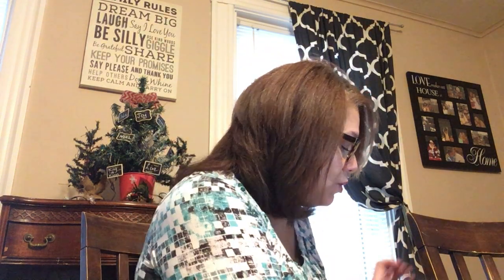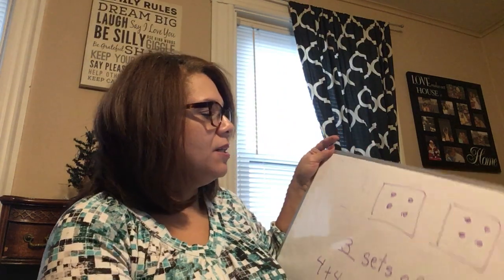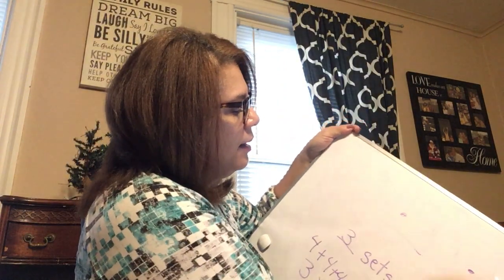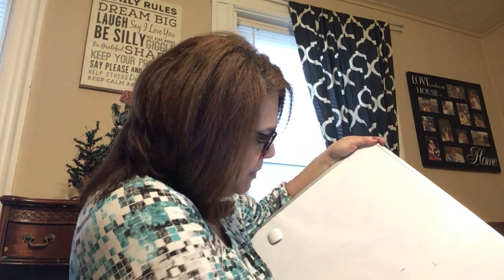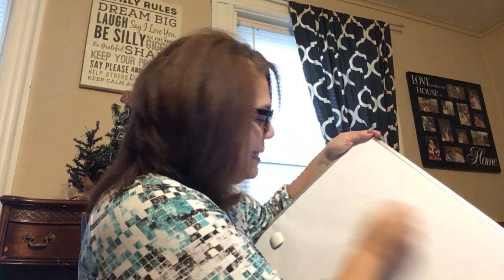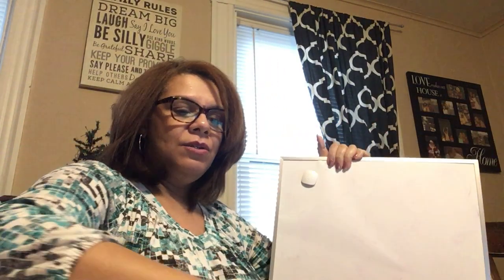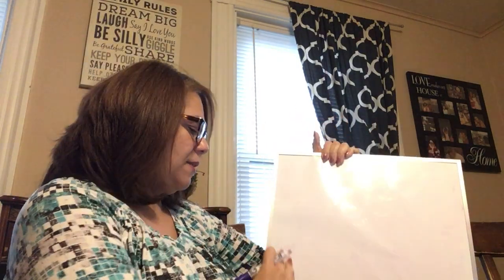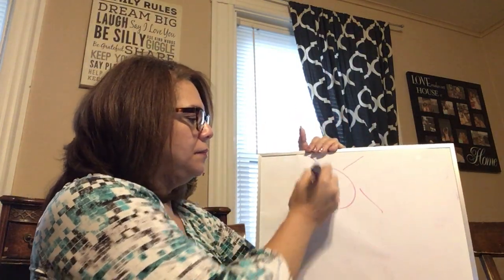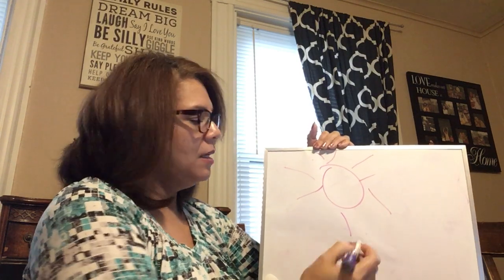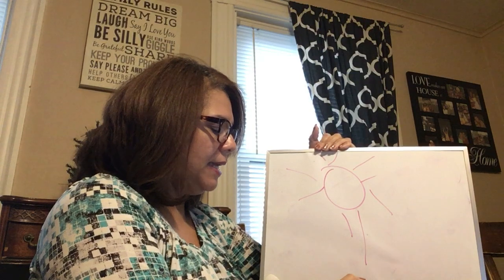And the picture that we used in the book to describe a food chain was first the picture of the sun. In fact, I wasn't going to draw a picture, but you know how I love to draw pictures when I teach. It helps us understand and see things better. And it's good for review. Sometimes, like, I'm a very visual person, so if I see it, I understand it better than being told. And some of you are like that too, so maybe this will help you. This is a food chain. It starts with the sun. There's the sun. The sun gives energy to a plant.